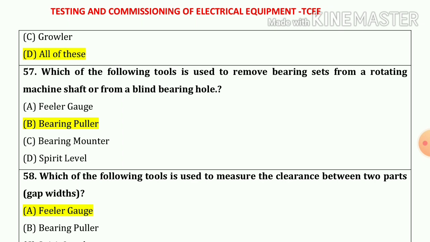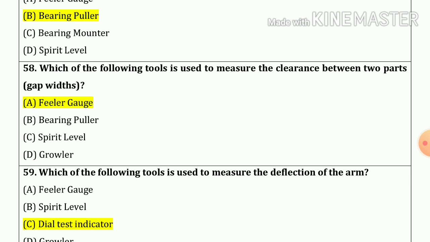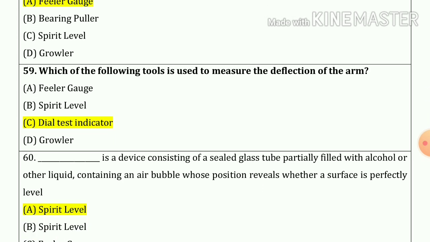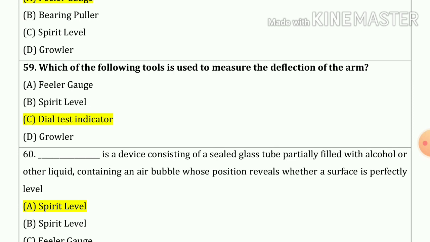Now 57 number. Which of the following tools is used to remove bearing sets from the rotating machine shaft or from blind bearing hole? So our answer is bearing puller. Option number B. Now 58 number. Which of the following tools is used to measure the clearance between the two parts? So our answer is option number A. Now 59 number. Which of the following tools is used to measure the deflections of the arm? So our answer is dial test indicator. Option number C.